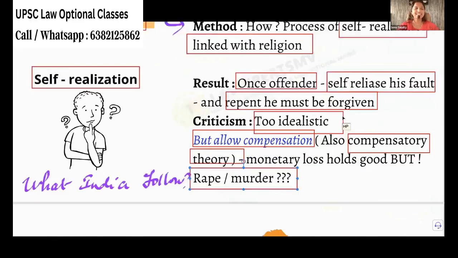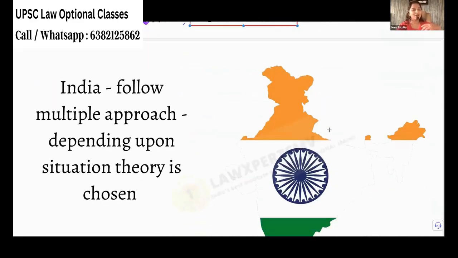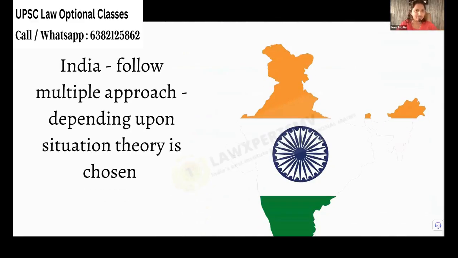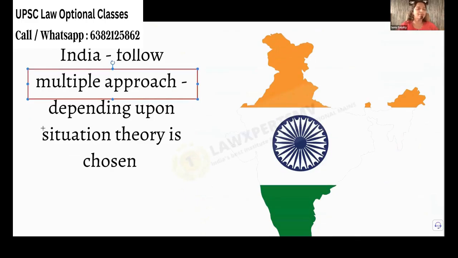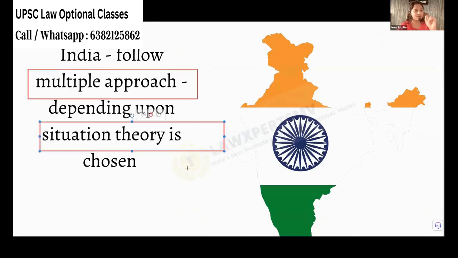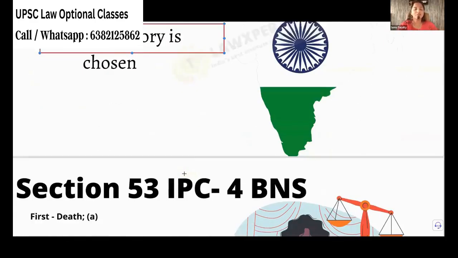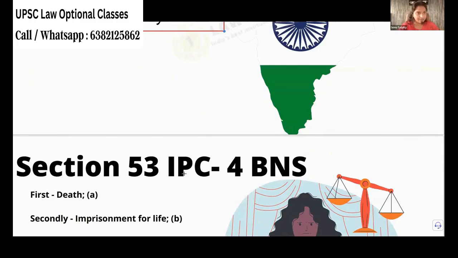So in India, we follow multiple approaches. Like making sambar in South India, where we mix everything, we follow a multiple approach depending on the situation. No specific theory is chosen. For juveniles, we see the reformative theory.